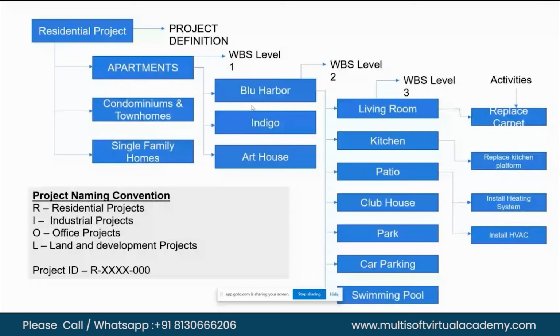So under this project, there are three types of units which we have categorized at level one. Now, for your reference, we have only further subdivided apartments, for your understanding. Apartments have been divided into Blue Harbor, Indigo, and Art House. This is your level 2 WBS.